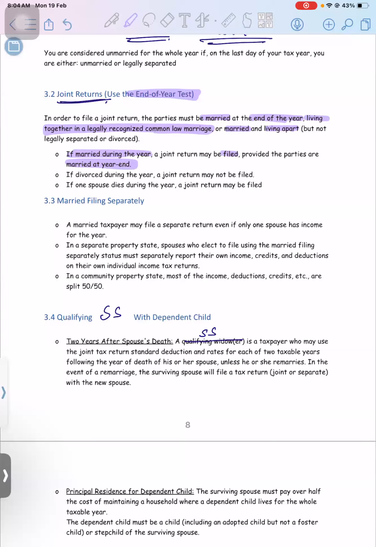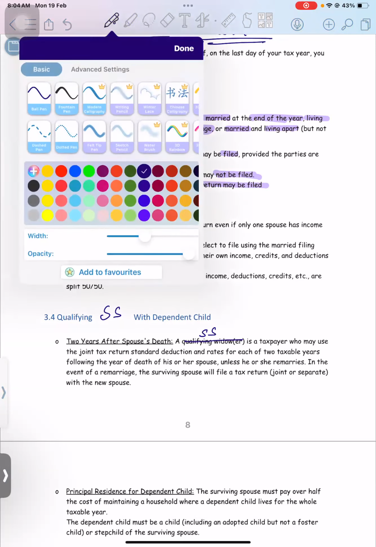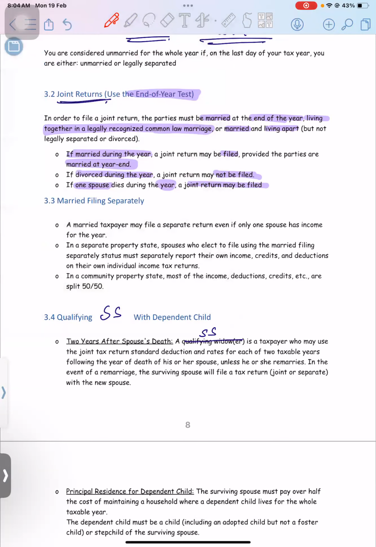Now, if they are divorced during the year, a joint return may not be filed. They will have to file separate single returns. If one spouse dies during the year, a joint return may be filed. This thing we will understand in a very detailed manner, because wherever it is important for the MCQs, I'll mention it in the class only, that this topic is important and this kind of MCQ can come in the exam. All the MCQs from this topic will revolve around this.